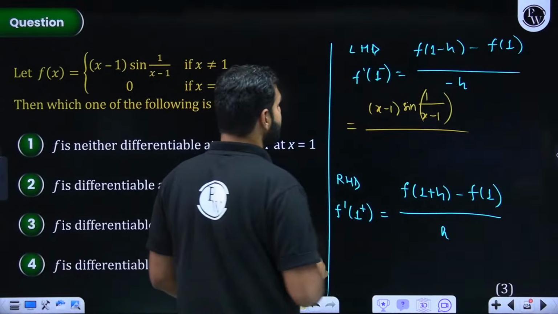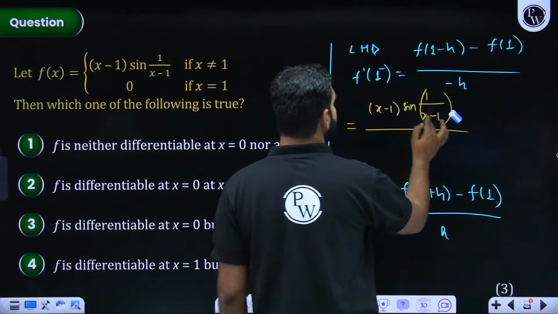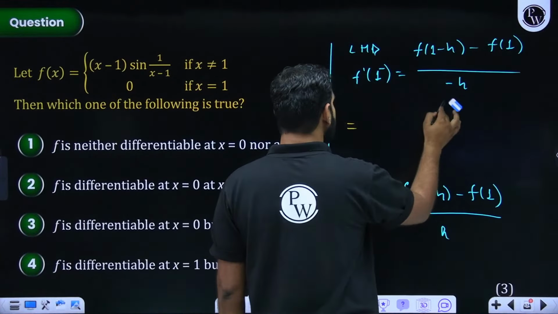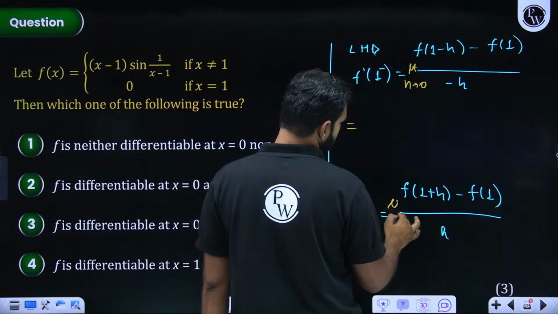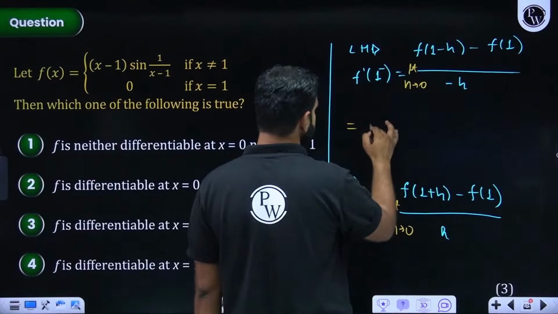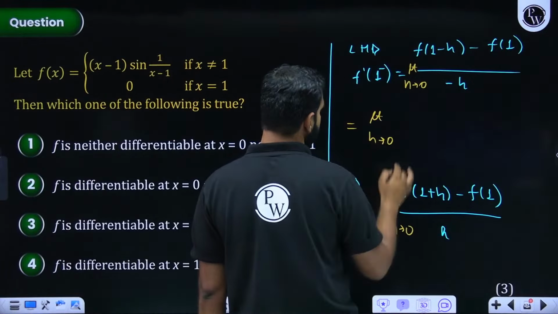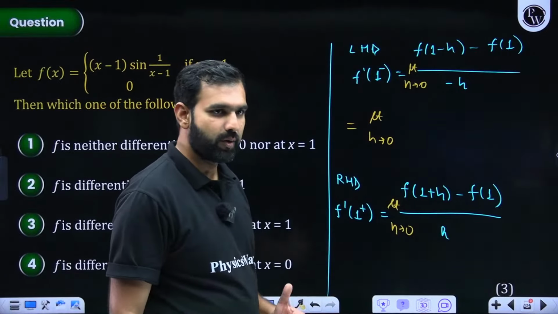Instead of x, it should be h. So let me write an h here. Otherwise, x is also fine. Of course, the limit should also be there, so limit h approaching 0. Here also, limit h approaching 0 should be introduced, which I forgot to mention. So limit h approaching 0 of f of 1 minus h. Everybody with me on this?